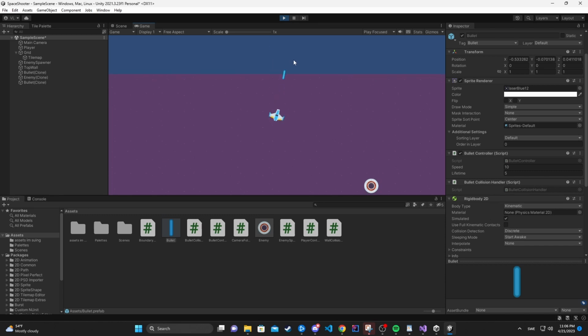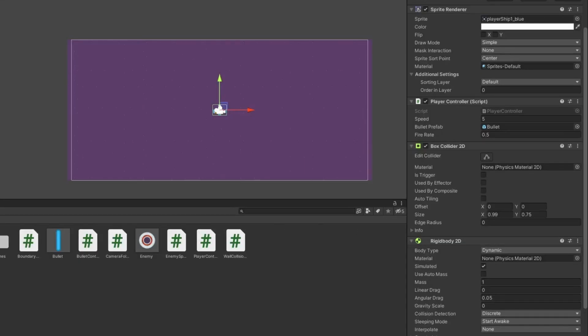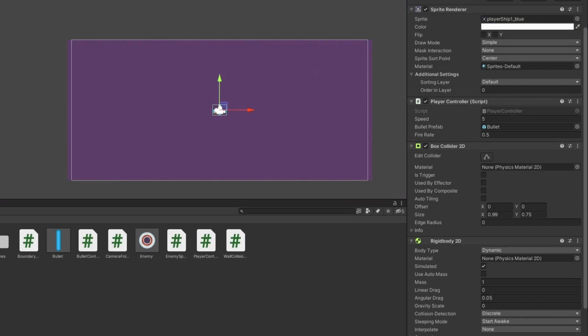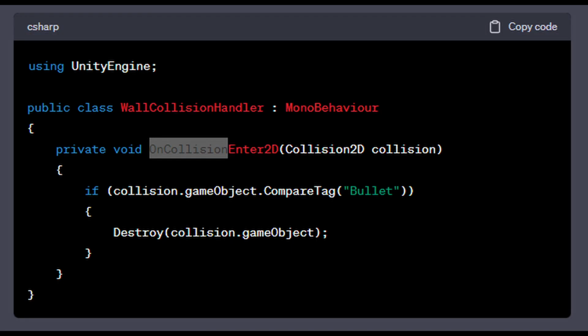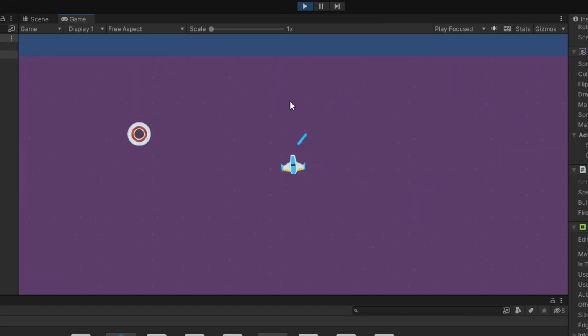Next, I tried to add walls to the edges of my game and ran into a lot of problems. Kept going in circles with ChatGPT for a while here. Ultimately, I managed to fix it by adding the rigid body component to both the player and a box collider to the wall. Adding collision logic between bullets and the wall wasn't hard by making bullets into rigid bodies as well, and by adding logic to destroy bullets upon collision. However, this introduced a bug that made my ship go backwards and the bullets go sideways. It seemed like all of GPT's suggestions at this point made the outcome worse.